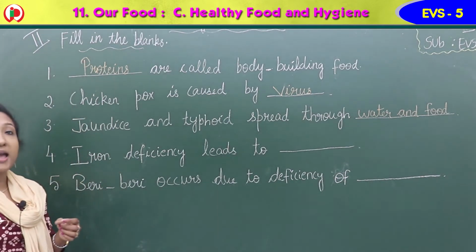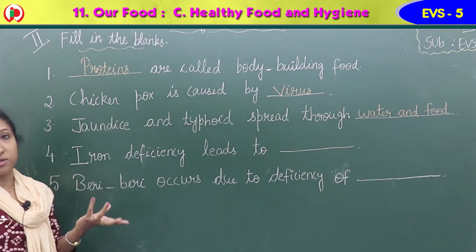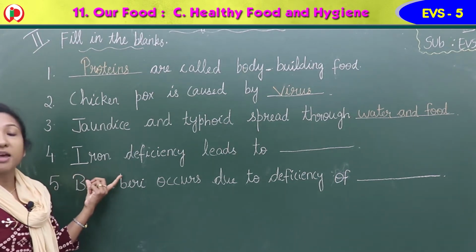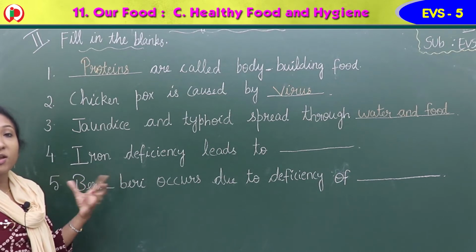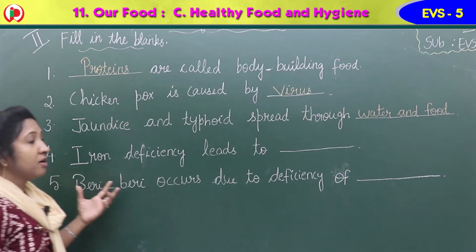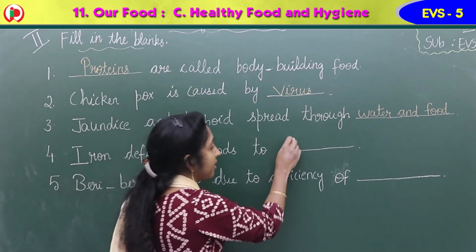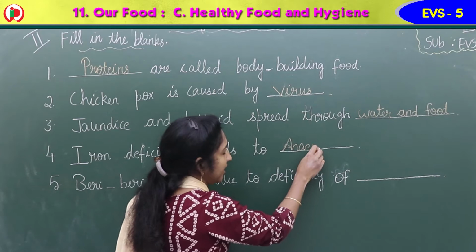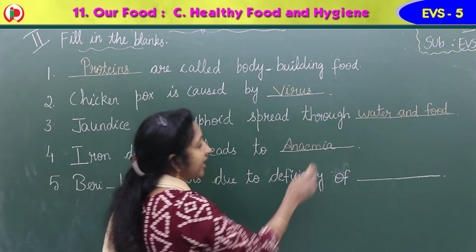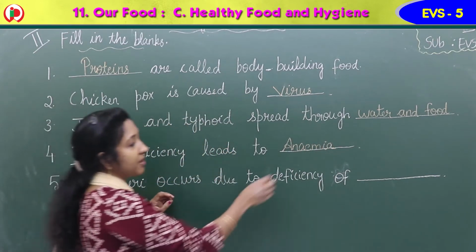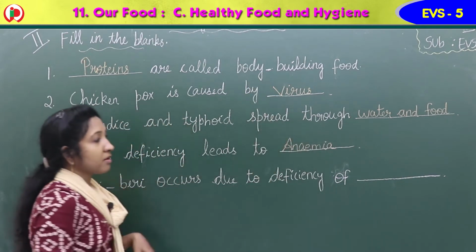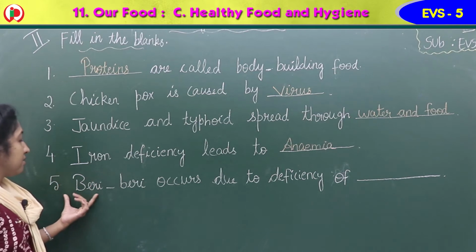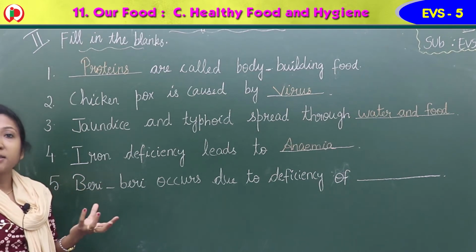Now fourth one, iron deficiency leads to dash. What type of disease do we get if there is no iron in our body? Iron deficiency or lack of iron leads to, yes, anemia. A-N-A-E-M-I-A, anemia. Iron deficiency leads to anemia. Condition of low level of blood in the body.